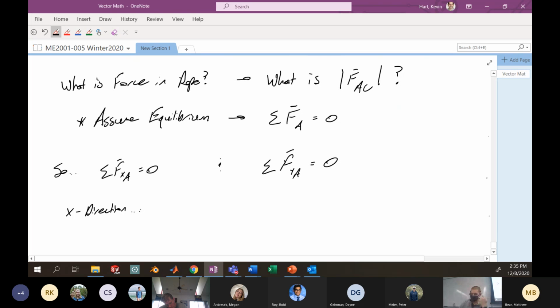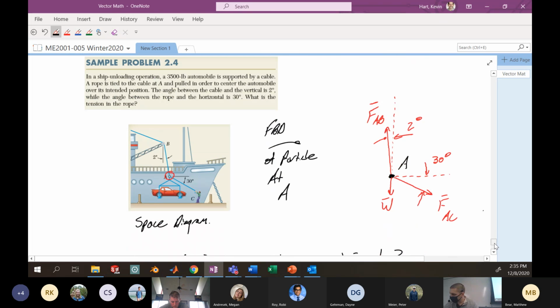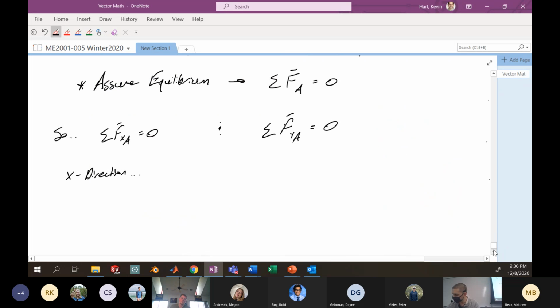All right. I'm going to go through the resolution of the forces relatively quickly here. Remember, I'm resolving each of these forces into components along the x and the y direction using unit vectors. This is something we did last week. I've got to resolve the force AB into the x direction through the sine of 2 degrees, and FAC into the x direction through the cosine of 30 degrees. I have no component in the x direction for this particular weight. So let's go through that.